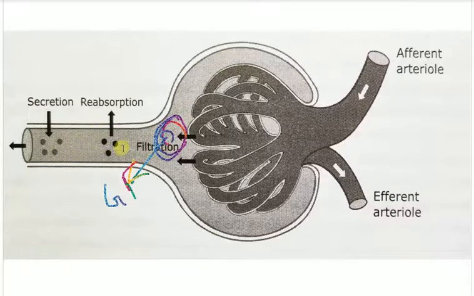Then happens reabsorption. Everything has been taken inside the Bowman's capsule, but some of those things may be essential for our body, so they need to be taken back. That's why in the first diagram I mentioned the vasa recta, that network of capillaries that surrounds the nephrons. So these essential things, like the ions and most of the water, are taken back into the blood through reabsorption.